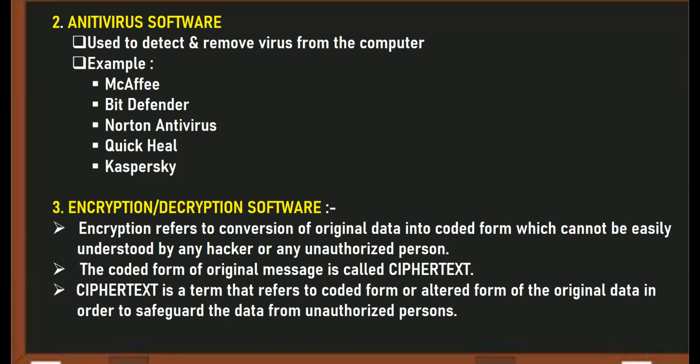So this coded form of the message, the code into which you convert your original message, that code is called ciphertext. आपने अपने मैसेज को जिस कोड में चेंज किया है, that code is called ciphertext. When the message reaches the destination, the reverse of encryption takes place, that is decryption.